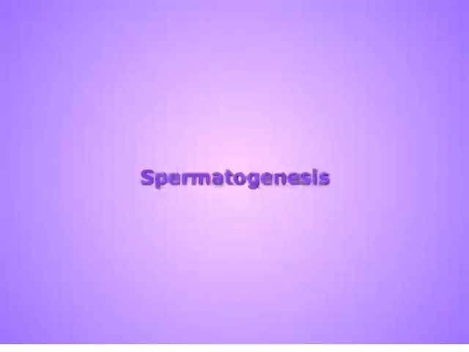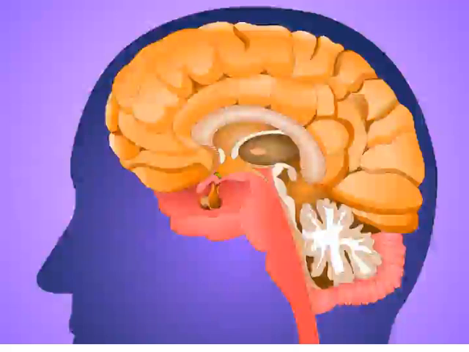Spermatogenesis is the process of germ cell differentiation that leads to the development of spermatozoa. The normal physiology of the hypothalamic, pituitary, and gonadal axis and how it contributes to the formation of spermatozoa will be reviewed. Here is a cross-section of the brain. We will now focus on the hypothalamic pituitary axis.